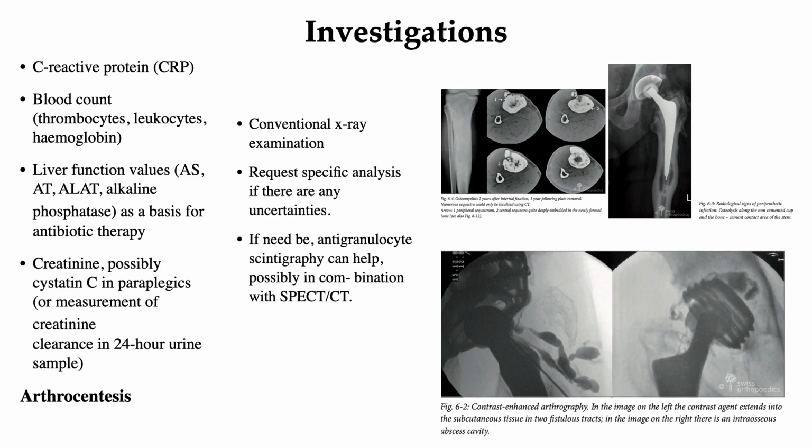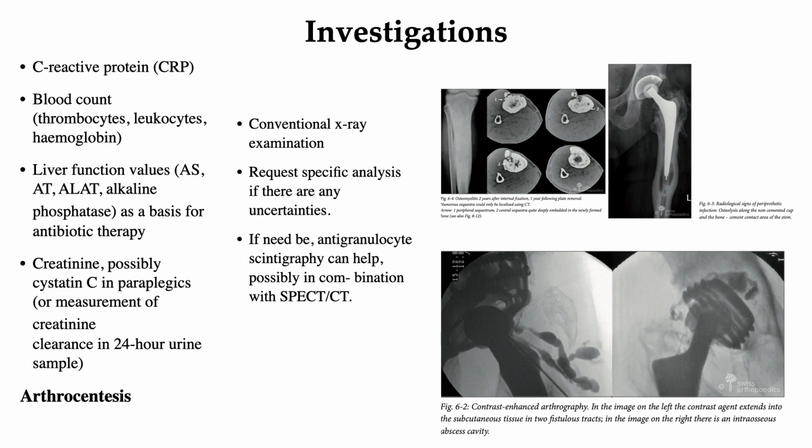As you can see in this image on the right side, 6.2 here is the contrast-enhanced arthrography. Imaging using contrast agent administered once the puncture is completed via the in situ needle is especially useful in the cases of prosthetic hip joints.